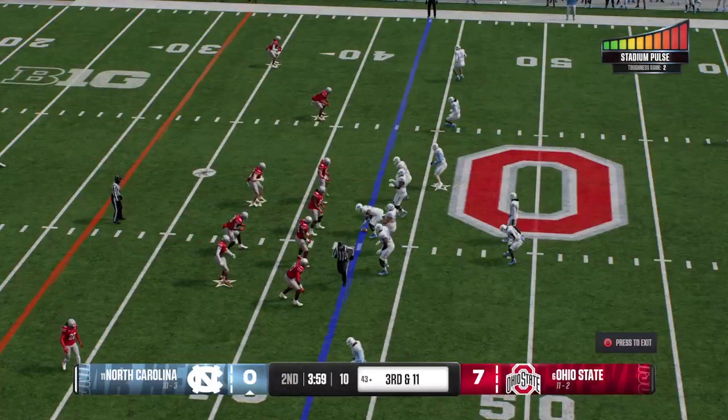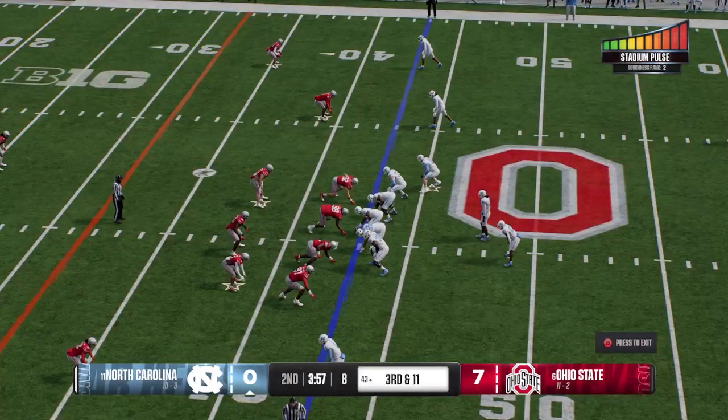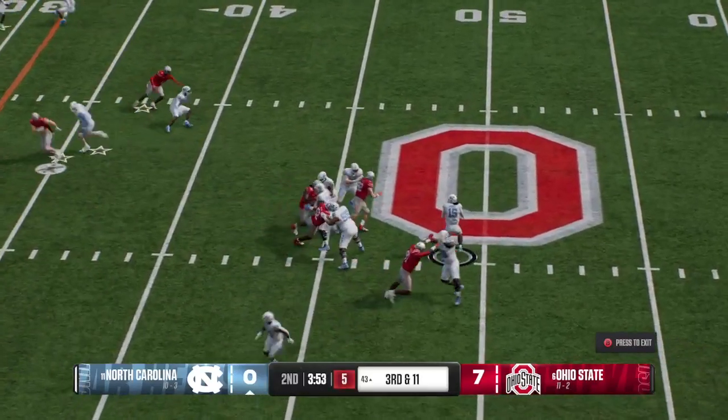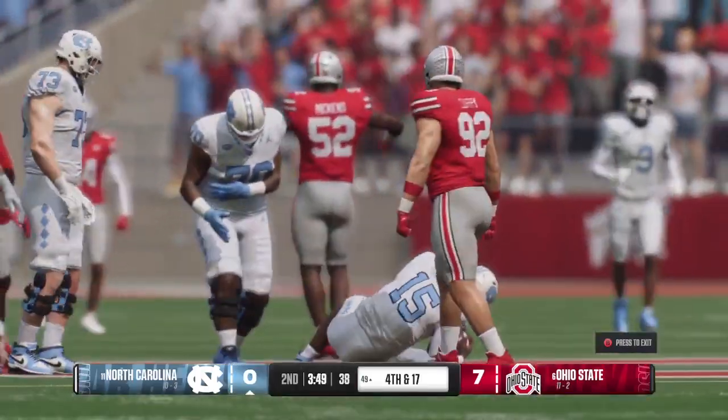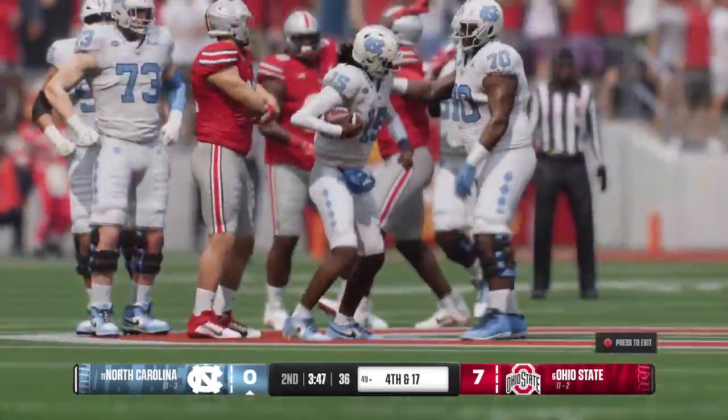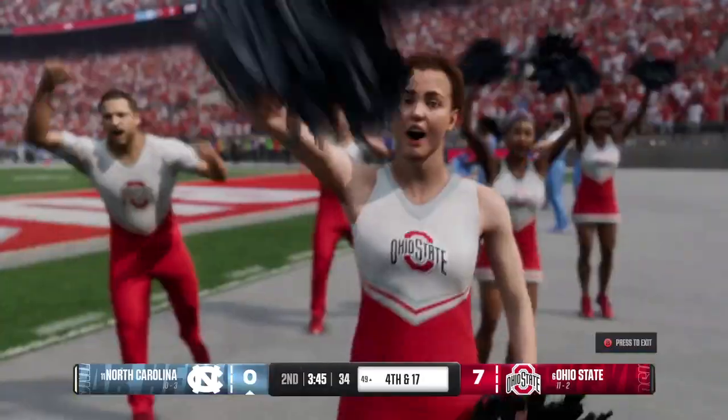3rd and very long. Can they make it 3 for 3 on 3rd down conversions this drive? Dropping back, looking to throw for the first down. And the pass rush has got him again. Back-to-back sacks. I mean, that's another sack, Chris. I mean, we're just getting started here.